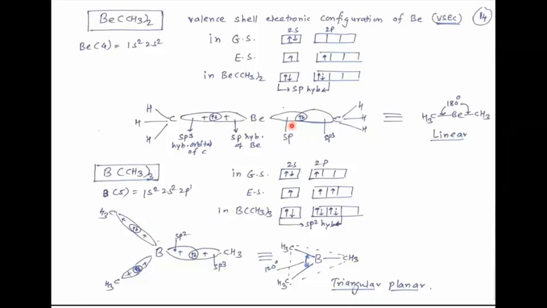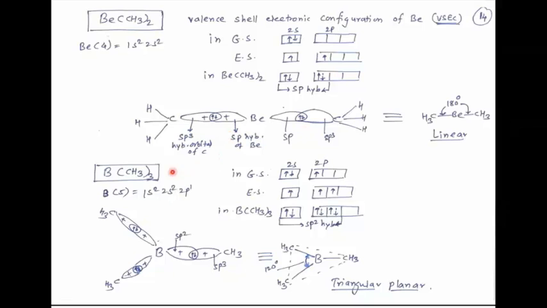Similarly, the other sp hybrid orbital of beryllium overlaps with the sp3 hybrid orbital of carbon, and hence there is formation of a sigma bond between beryllium and carbon. This is the shape of dimethyl beryllium, which is linear. The bond angle between beryllium and the methyl groups is 180 degrees, so it indicates that the shape is linear.